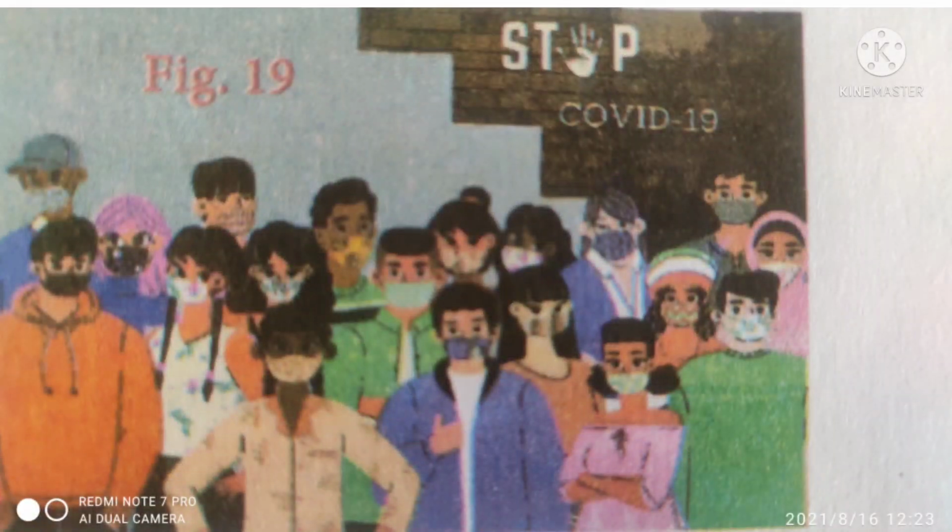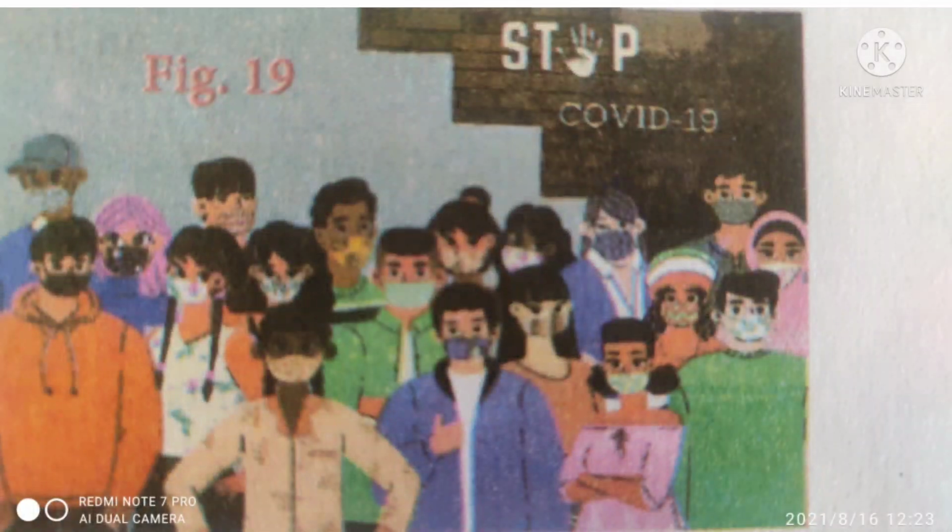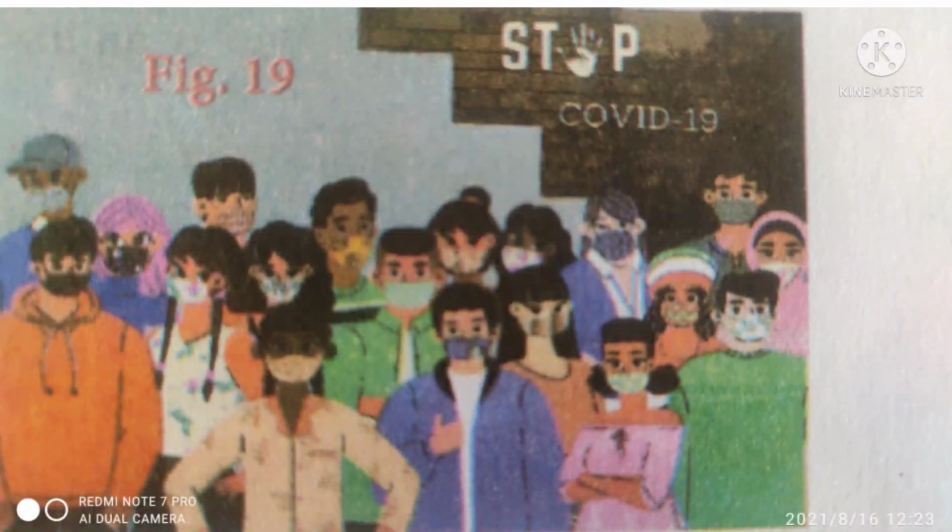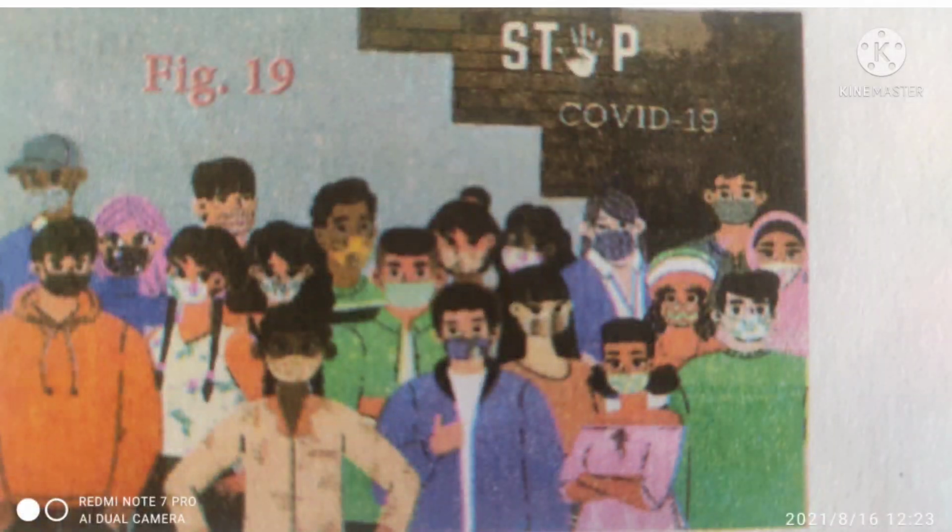Here children, the entry of disease causing germs into our body to grow and multiply is called infection. What is infection children? The entry of disease causing germs into our body to grow and multiply is called infection. In case of weak immunity, the infection will lead to disease. Disease can lead to death.